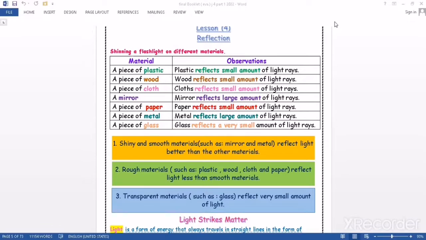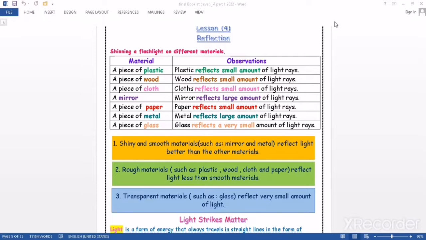Now let's start with lesson 4 on concept 3, which is talking about reflection. Don't forget that we're still talking about the light. We said that when the light falls or strikes on an object, it will reflect. But to be honest, when the light falls on an object, there are 3 steps that the light will take. Number 1, some of the light will pass through the object, and some of the light will return back, or reflect, or bounce, and some of the light will be